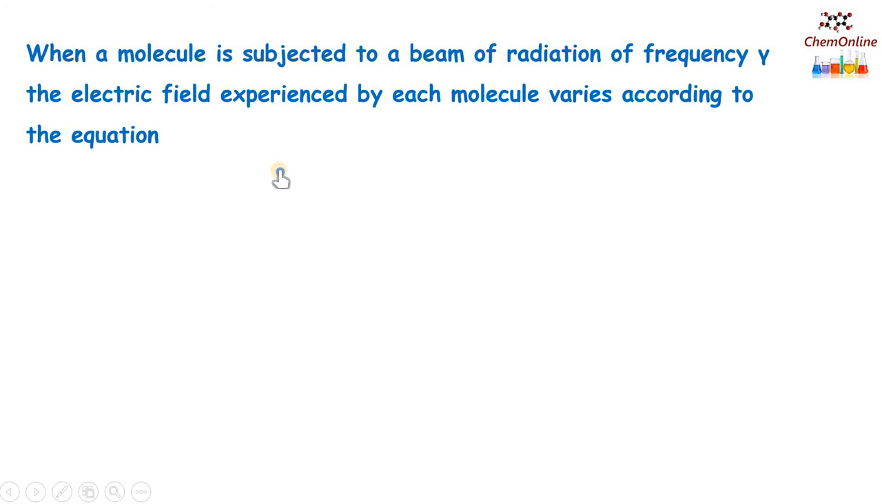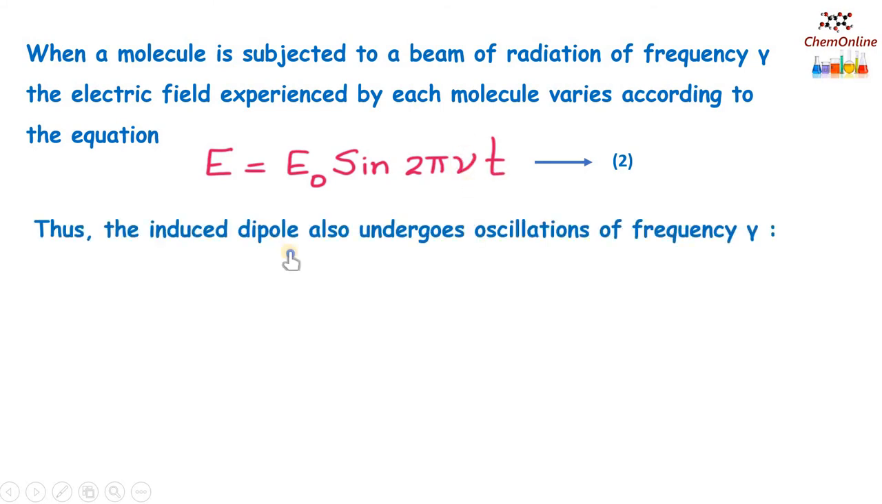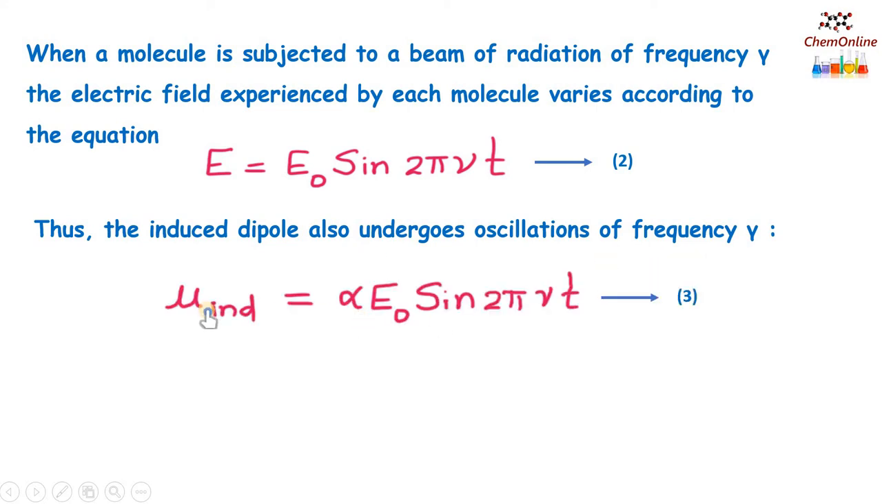Now consider a molecule subjected to electromagnetic radiation of a frequency nu, and the electric field experienced by each molecule varies according to the equation E equals E0 sine 2 pi nu t, where nu is the frequency of the radiation and t is the time. The induced dipole will also undergo oscillations with the same frequency nu. We have mu equals alpha into E, so that is equal to alpha into E0 sine 2 pi nu t.